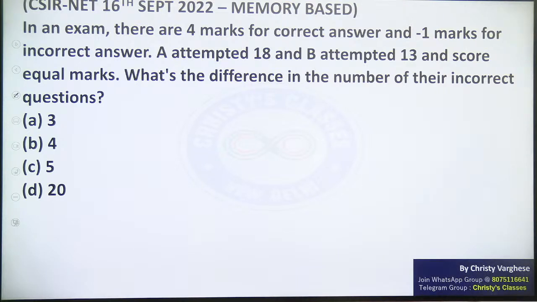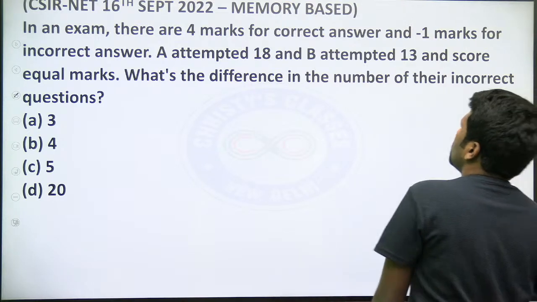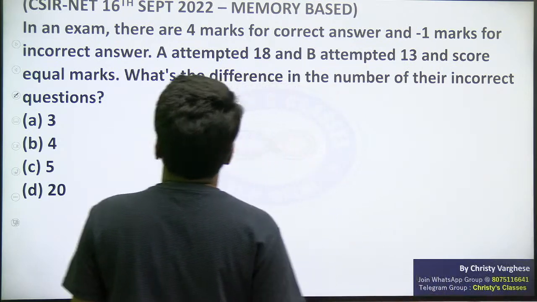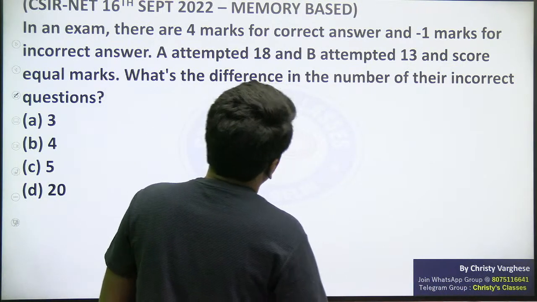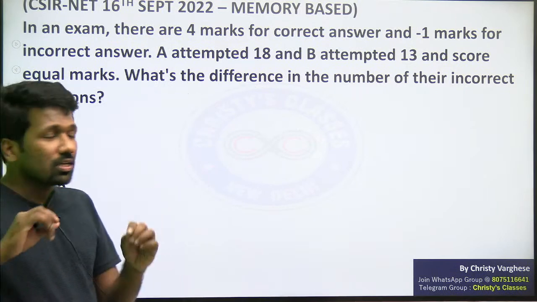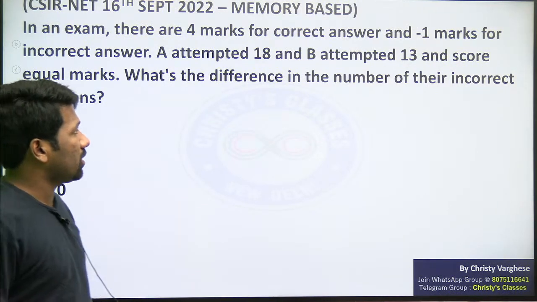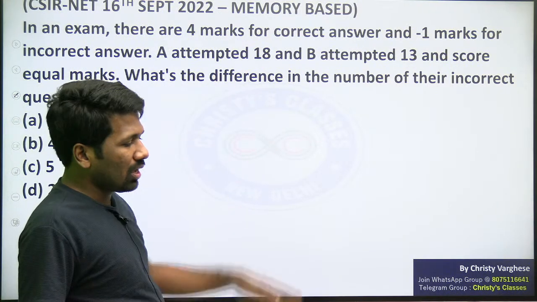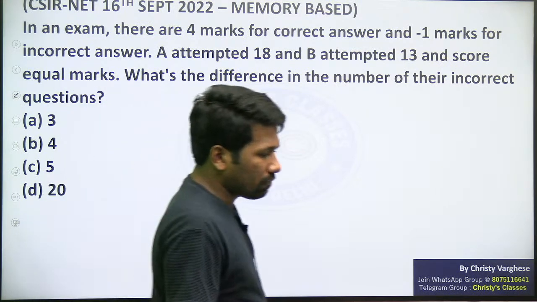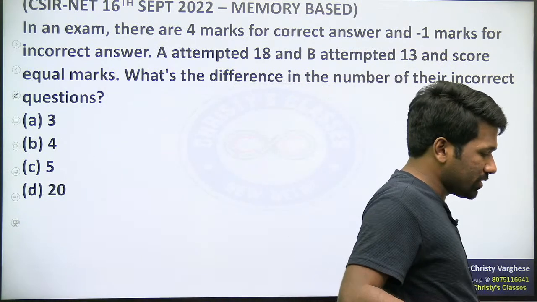Okay, so I'll explain. In an exam, there are 4 marks for a correct answer and -1 marks for an incorrect answer. A attempted 18. Yeah, this is just memory based wording. Slight variations will be there in the question, but the meaning of the question and the numbers are correct as per the confirmation from many students who attended this exam.